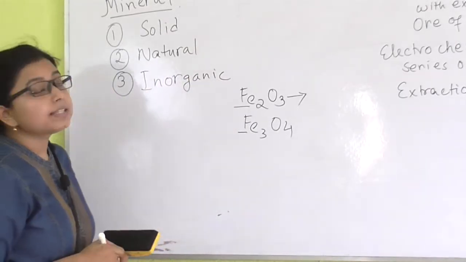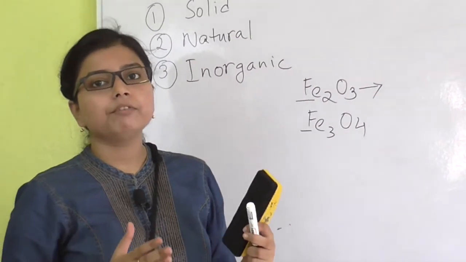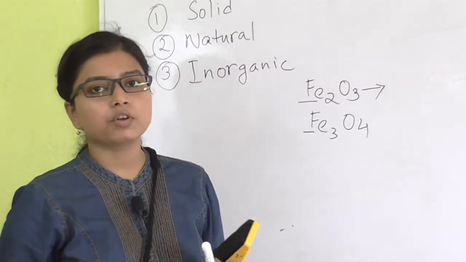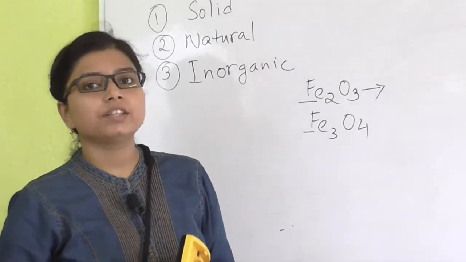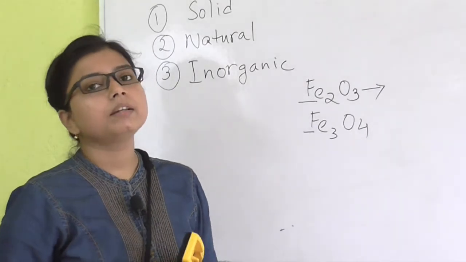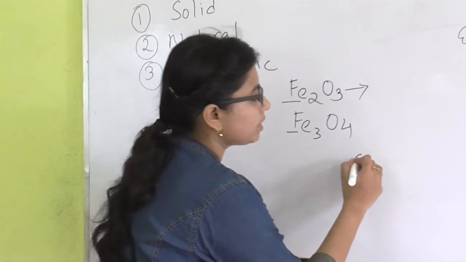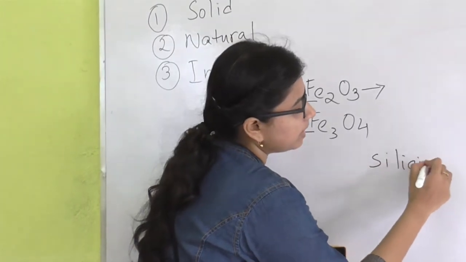Now the second thing is gangue. What is gangue? Actually, we can't get the pure mineral by the mining process, as it does not occur naturally pure. The earthy materials and different kinds of siliceous impurities are mixed with it.